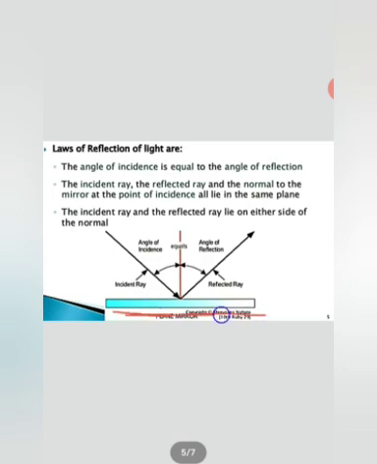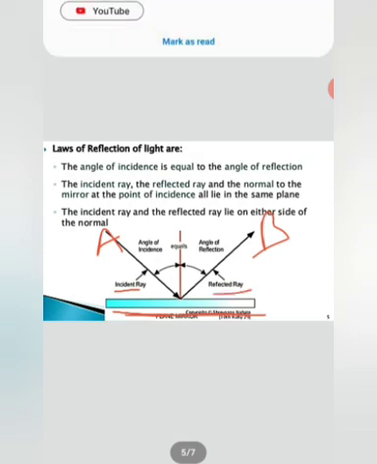This is a plane mirror in which this light ray A is falling on the mirror and this light ray B is coming back after striking the mirror. Then the ray which is entering to strike the mirror is said to be the incident ray, and the ray which is coming back after the reflection in the same medium is said to be the reflected ray.